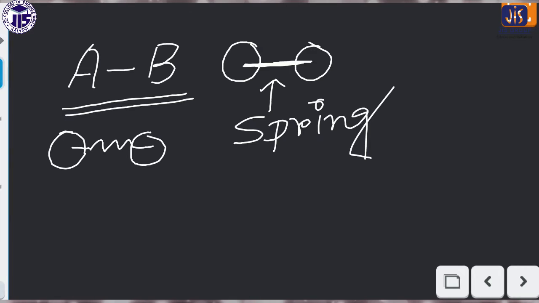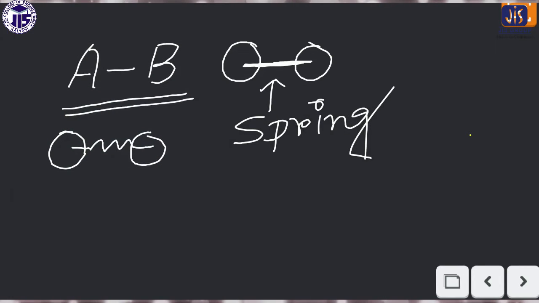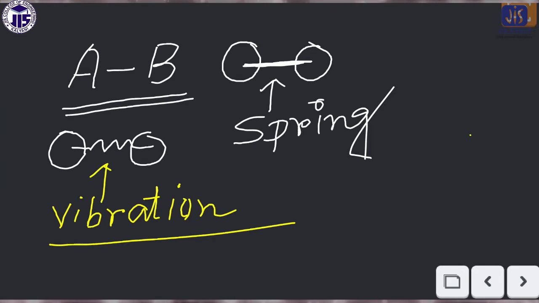Now when we think about the spring, it has a particular character, the vibration. So spring means it will vibrate. This structure looks like a homoatomic molecule, like H2.